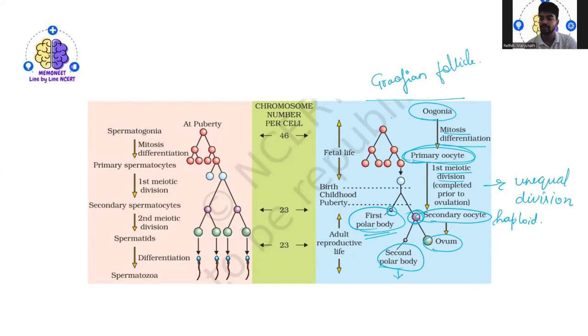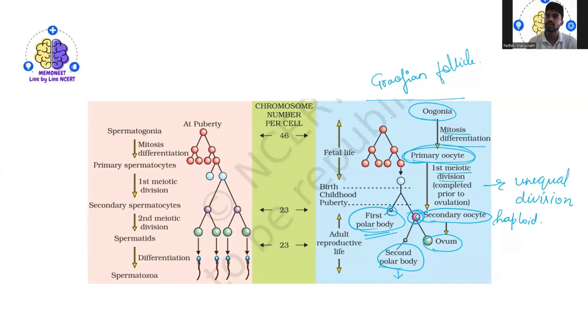If it has not happened, obviously the tertiary follicle changes into a matured follicle, the Graafian follicle, and the secondary oocyte forms a new membrane, which is called the zona pellucida membrane, surrounding it. These Graafian follicles now rupture to release the secondary oocyte.